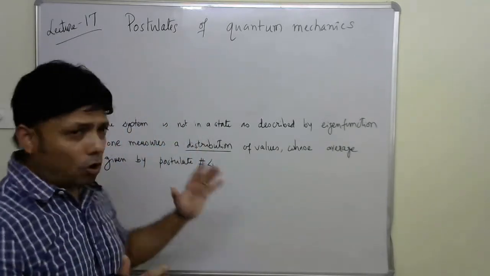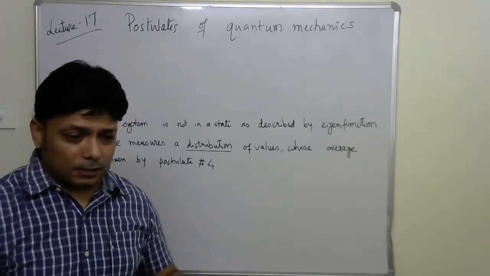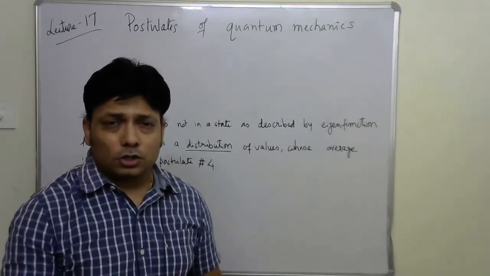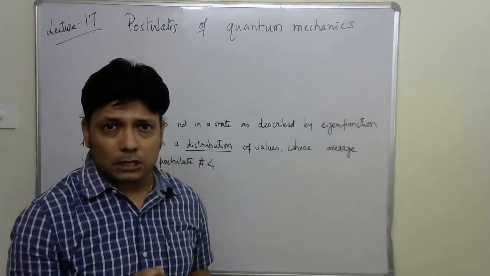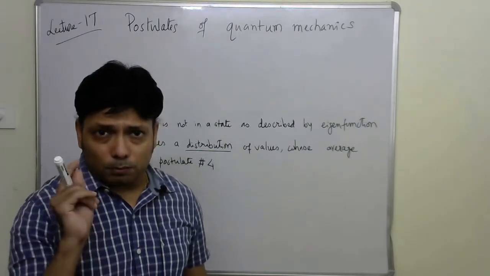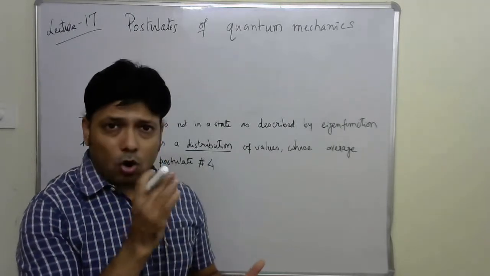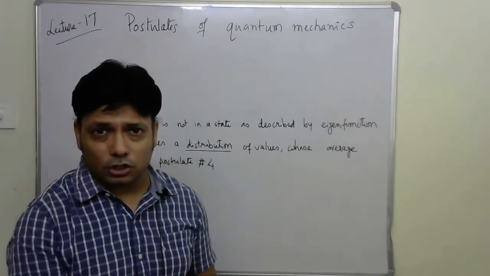If a state is already in an eigenstate, and you are trying to measure its energy, then H psi is equal to E psi. So it doesn't matter whether you do a single experiment or a billion experiments, every time you will end up measuring the particular value E, because you operate H on psi and you get back the energy E. H psi is equal to E psi.